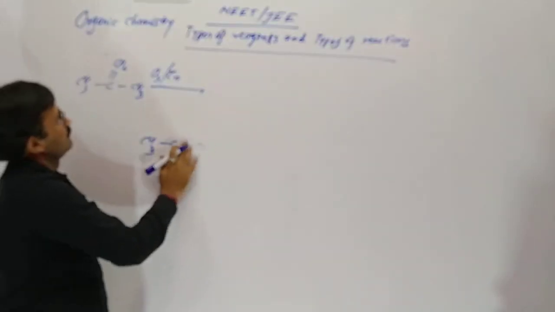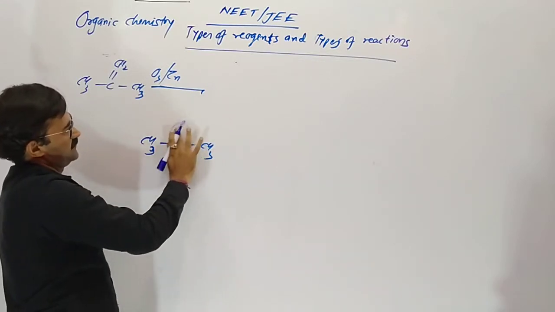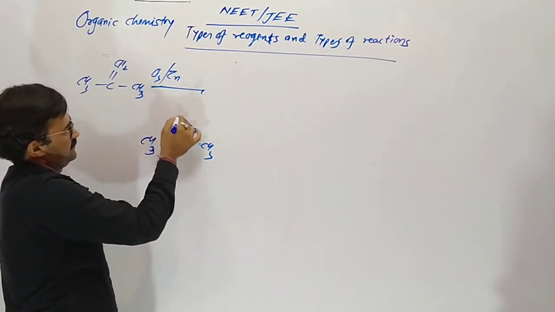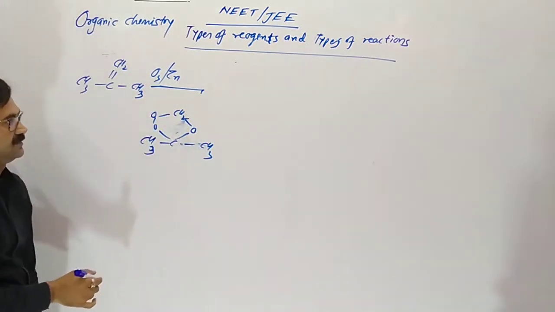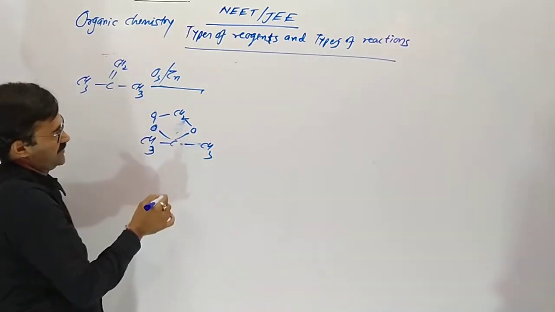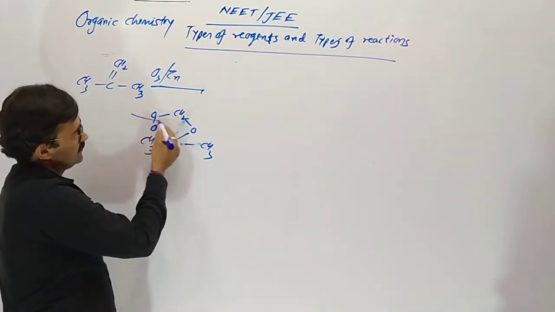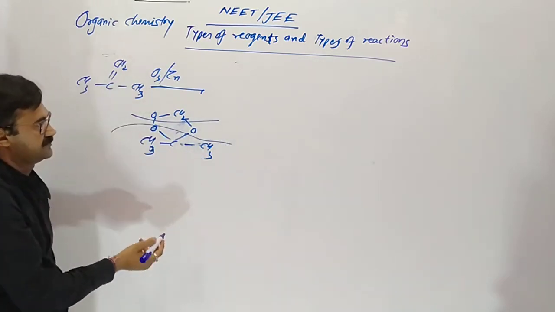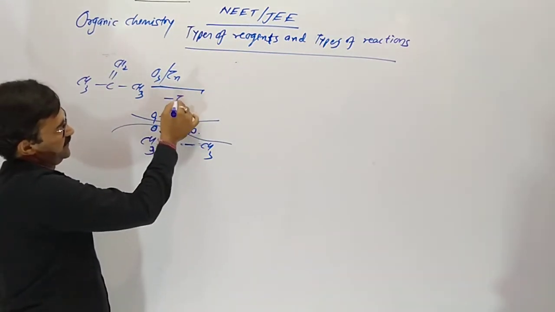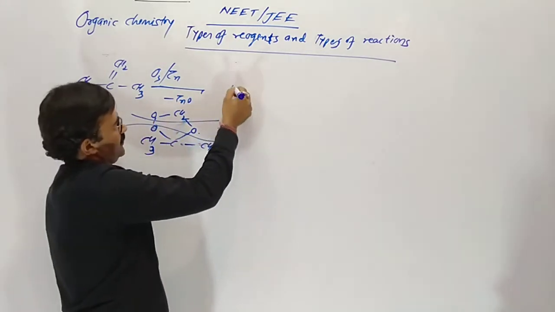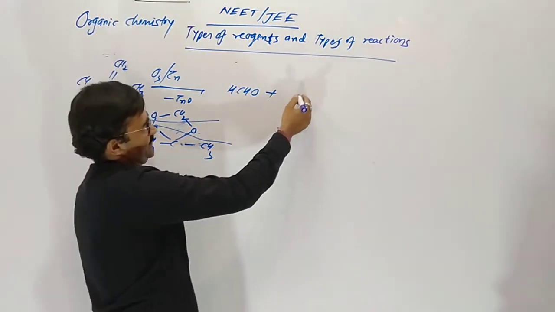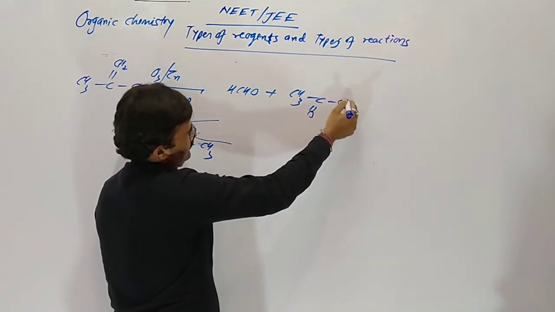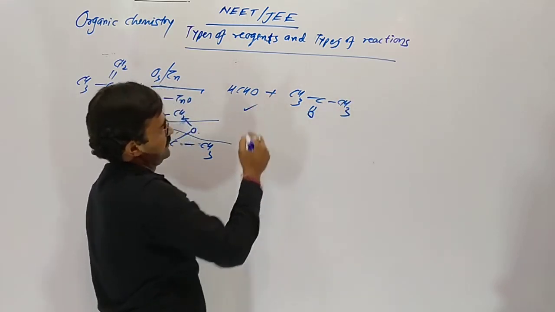We know the pi bond will break. Both bonds will break. 1 oxygen here and 2 on the other side. So this part will break. This single oxygen combines with zinc as ZnO. CH2O means formaldehyde. C double bond O, acetone. So here our products will be acetone and formaldehyde.